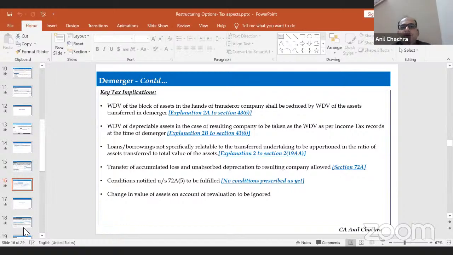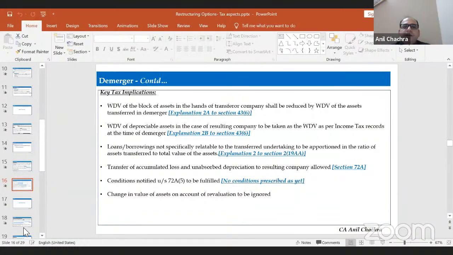So for WDV, under Explanation 2A, in the books of the demerged company, whatever assets we are going to transfer to the resulting company, the WDV will get reduced from the block of assets of the demerged company, and the same will become the WDV of the resulting company.